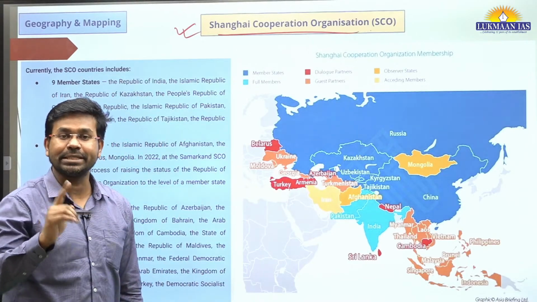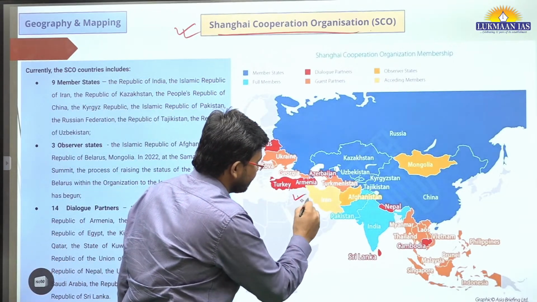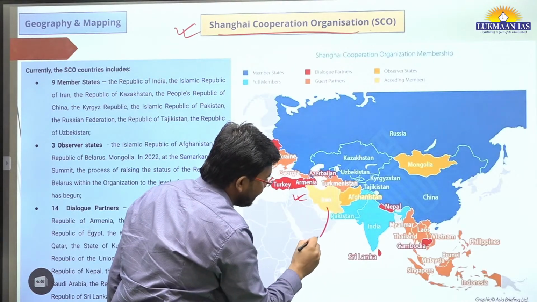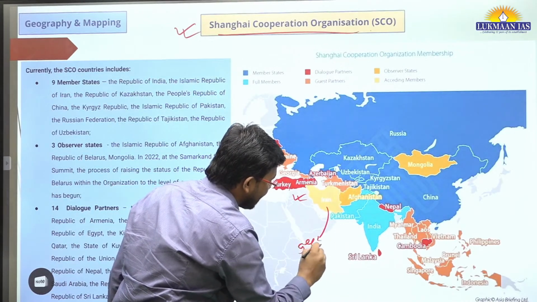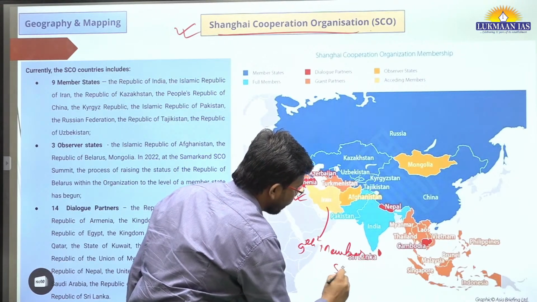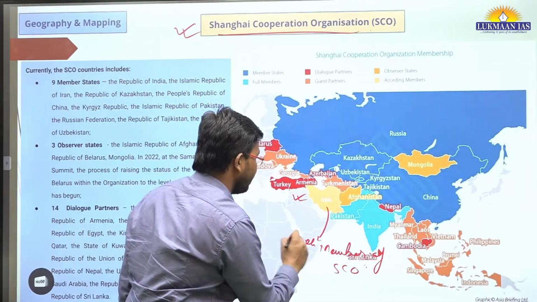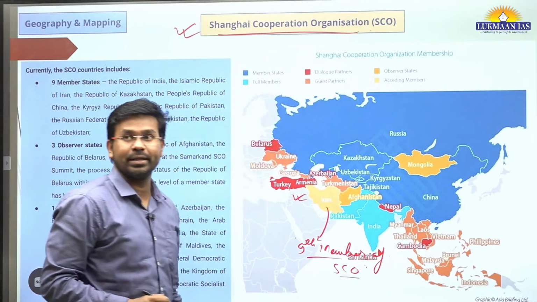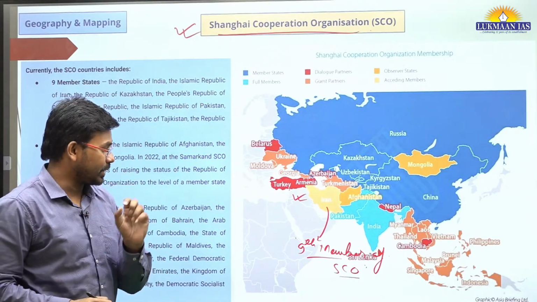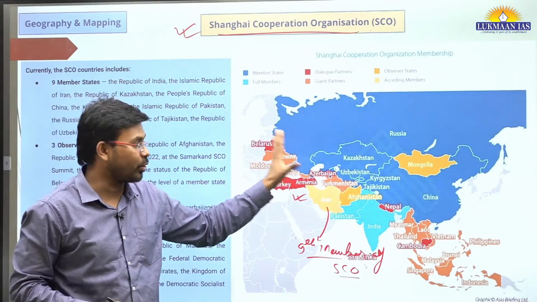Which is the latest country to join Shanghai Cooperation Organization? Yes, the latest country is Iran. Iran has recently joined and it has become the 9th member of Shanghai Cooperation Organization. Okay, 9th member of SCO. Iran has recently joined this, right? So earlier it used to have only 8 members. Remember, Iran has joined as a full member of Shanghai Cooperation Organization.